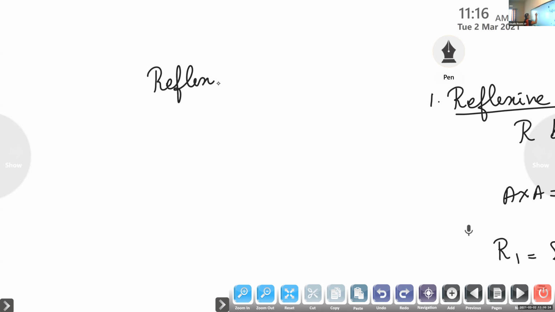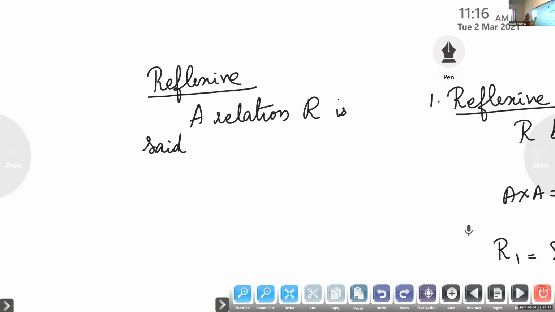A relation R is said to be reflexive if every element of A is related to itself.